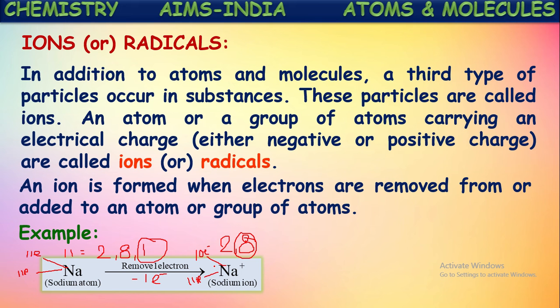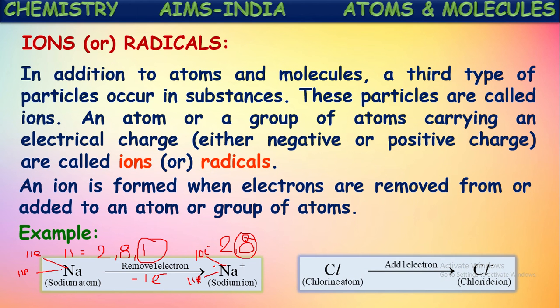Let us see one more example, chlorine. Chlorine will form an ion by gaining one electron. Why will it gain? Let us see based upon the configuration. We know its atomic number is 17. If you write the configuration for 17, how do we get it? 2, 8, 7. That means there are 7 electrons in its last shell or valence shell. Will it be stable with 7 electrons? No.